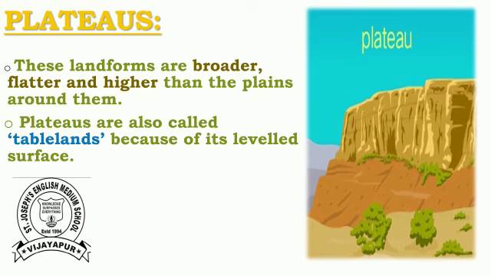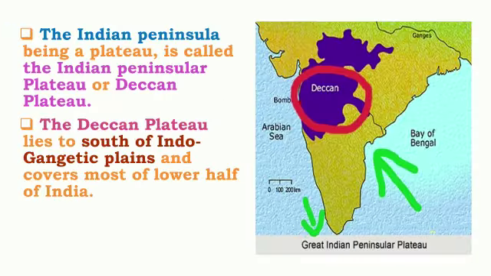Why are they called tablelands? Because of their leveled surface. A plateau is an area of raised land that is flat on top. What do you mean by plateau? Plateau means prasthabhumi, ಎತ್ತರವಾದ ಪ್ರದೇಶ.